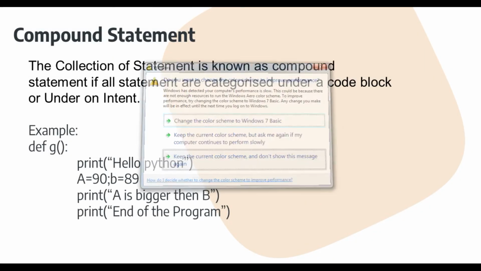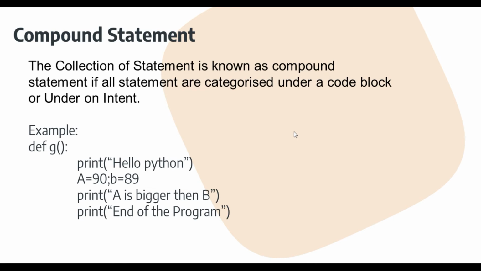Now we are talking about compound statements, student. So what is a compound statement, student? A compound statement is actually the collection of all statements, if they are categorized under a code block or under the indent. As I taught you in an earlier video and lesson, what is indent?